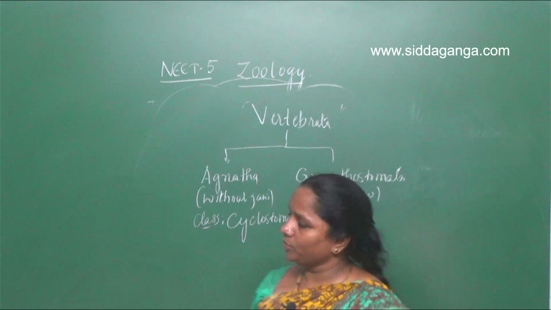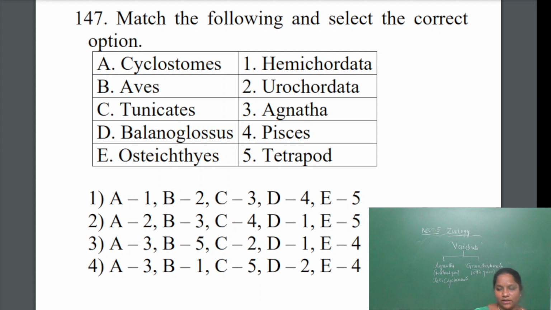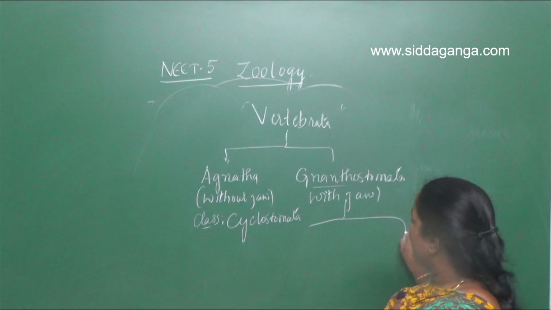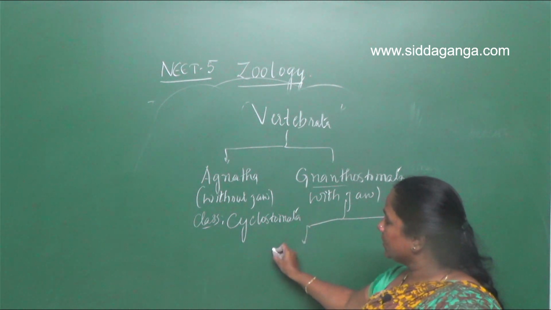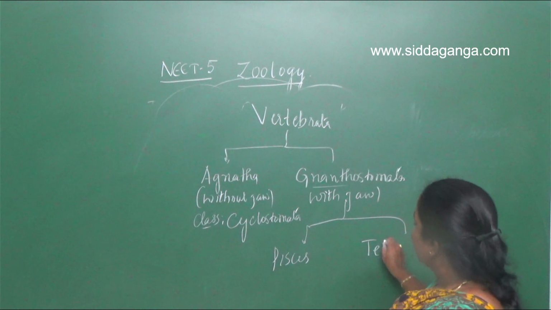So in the options given, they have given Cyclostomata, Agnatha. Then aves. When you go to the next classification, Gnathostomata are divided into two superclasses: Pisces and Tetrapoda.